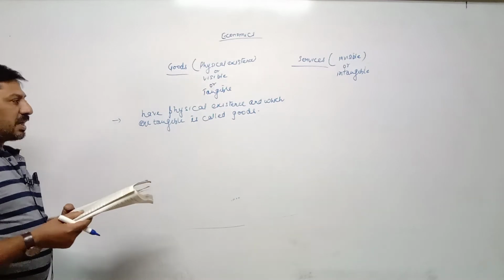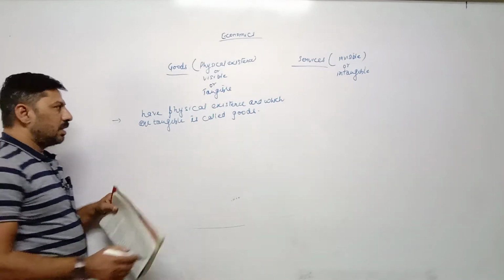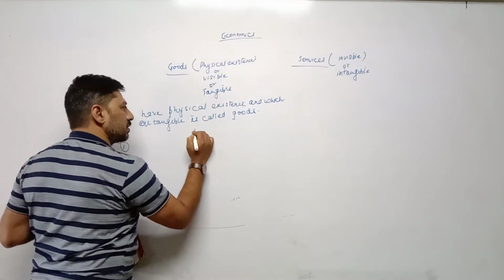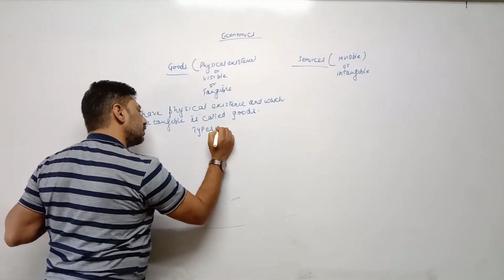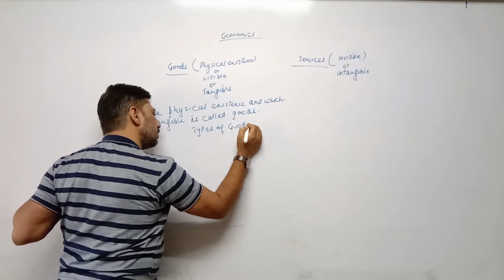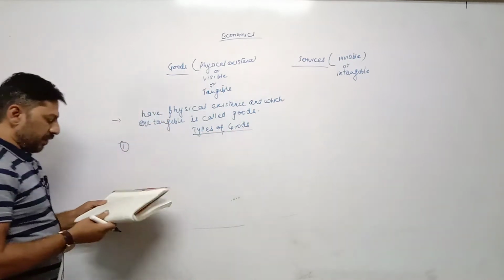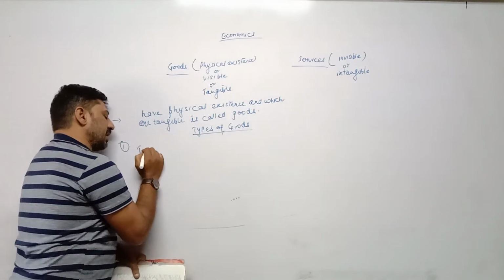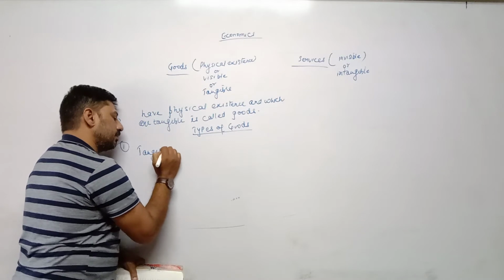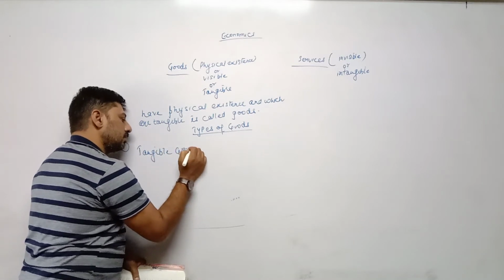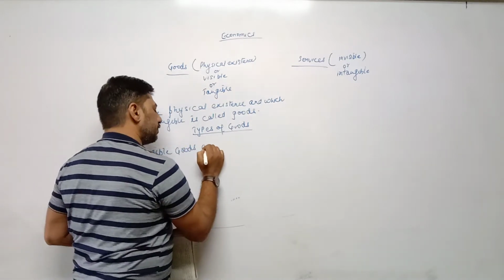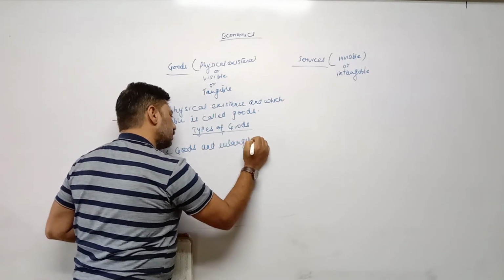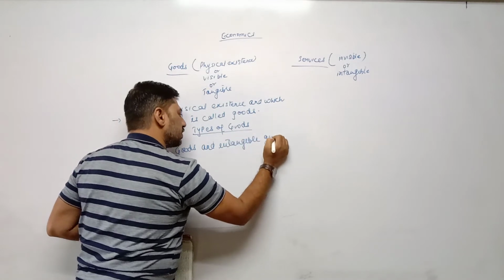Now different types of goods. This is called types of goods. The first one is physical and intangible goods, means in simple language, tangible and intangible goods.